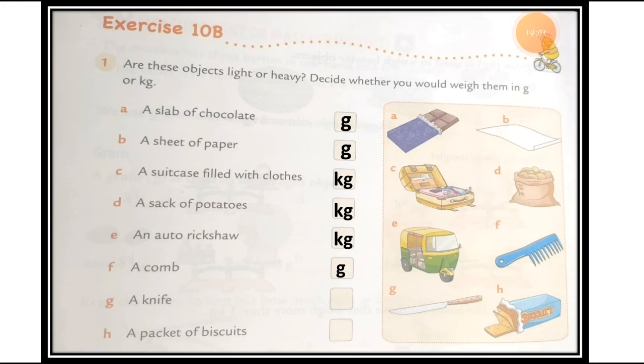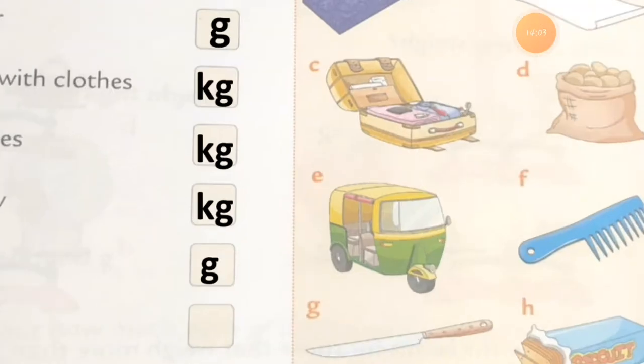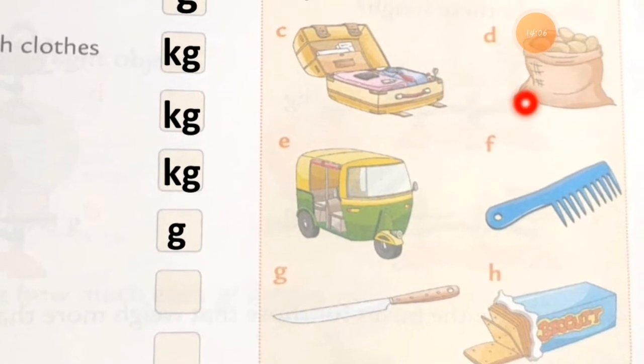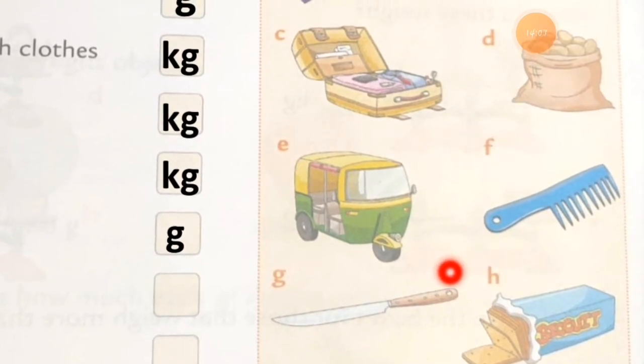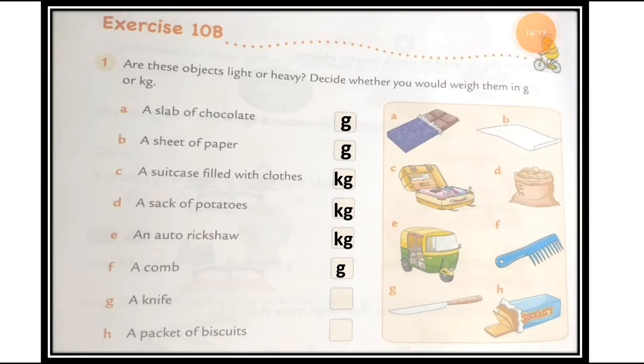Now a knife, here is number G. See this, here is the knife. We use this knife to cut vegetables, fruits and bread or other things. So a knife is also a very light thing, okay. Now you can just write down a knife and just write down gram.